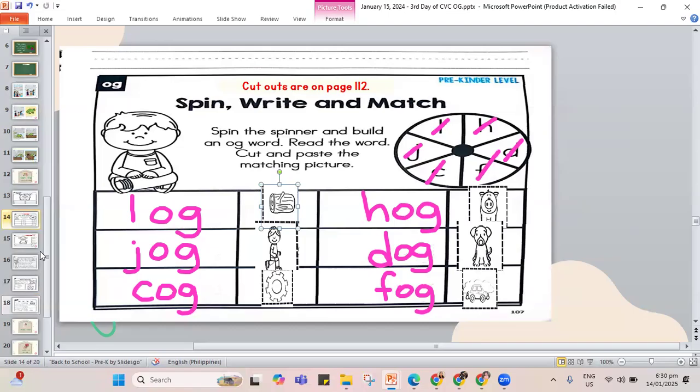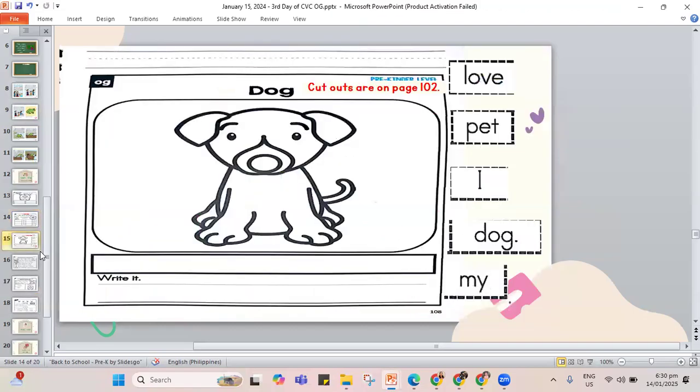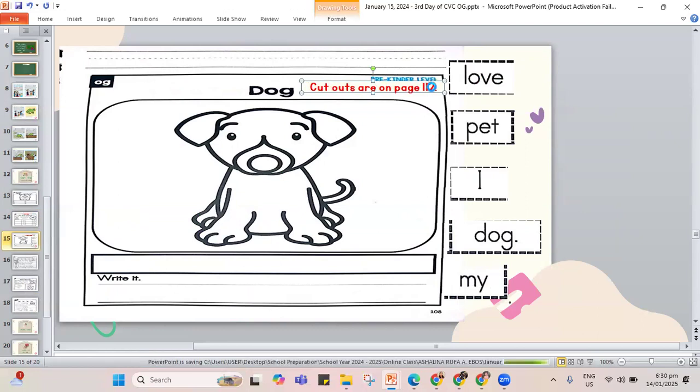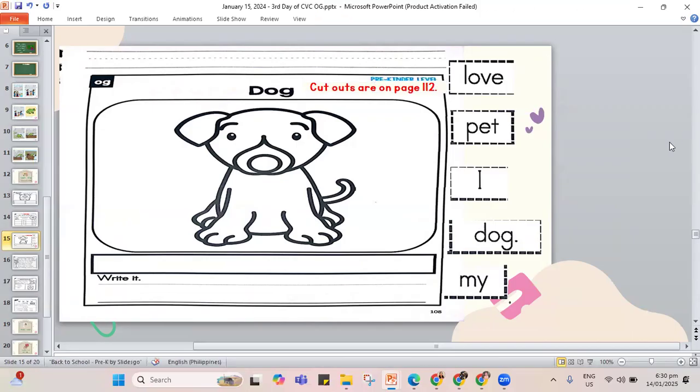I have to move to the next work, and that is for this page. We get to also write for the sentence and color the picture. Again, our cutouts are found in page 112. Now, how about let's do first our sentence? I will line them in the right place here.